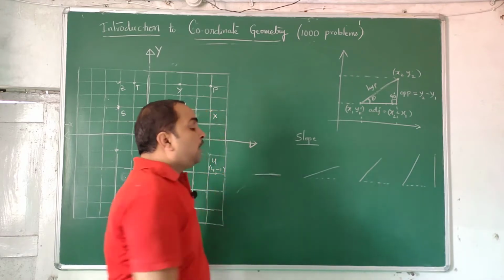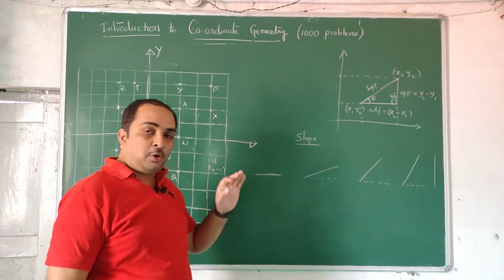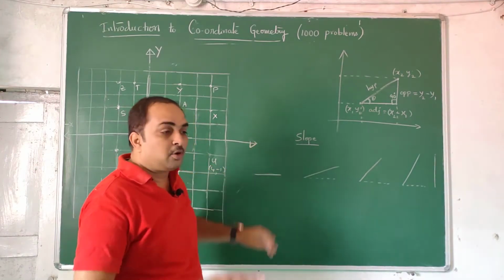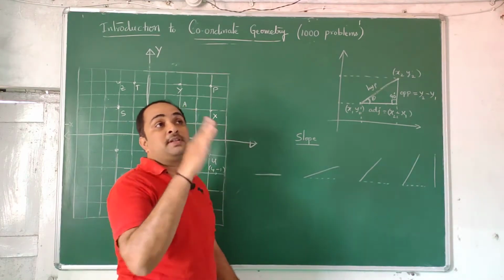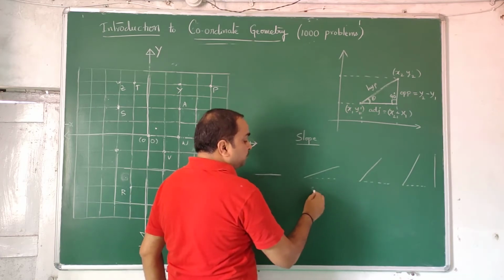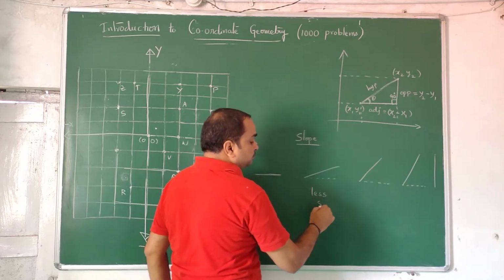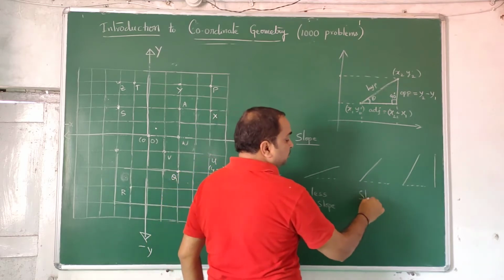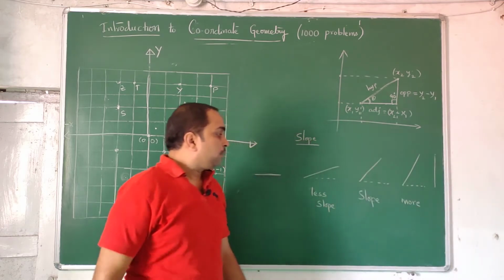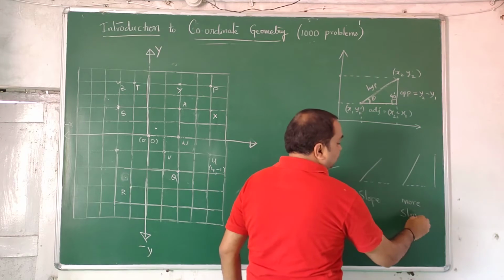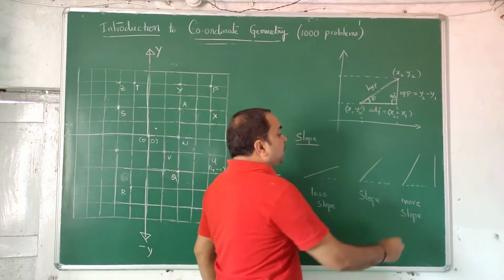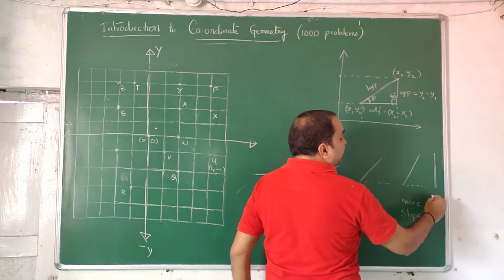Next comes slope. First we will try to understand the literal meaning of slope, then the mathematical meaning. Literally, if I keep one line flat like this, then we say that there is no slope. Suppose you are going to Tirupati kind of places, then we say that road has high slope. Now, if you increase this angle, we say it has more slope. This is less slope, this is more slope. Slope is nothing but the inclination with the horizontal, in the literal meaning. So this line which is standing vertically like this has infinite slope.